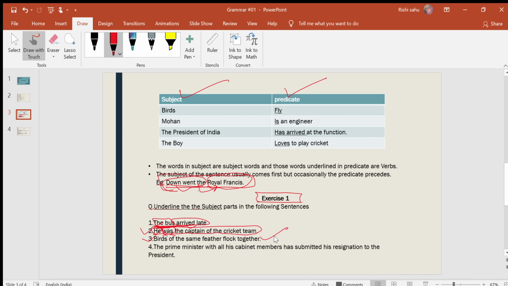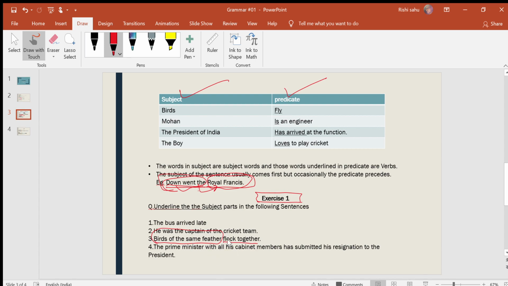It is an idiom. Birds of the same feather flock together. So we are talking about birds here. Birds is the subject here. So the whole sentence, a group of words, birds of the same feather, flock together. These group of words act as a subject in this sentence, and flock together is the predicate part.